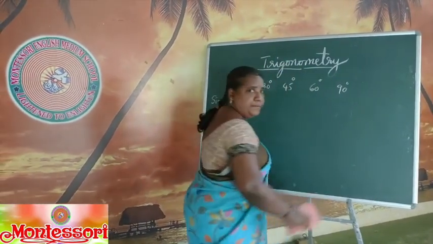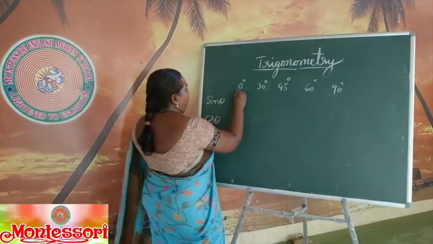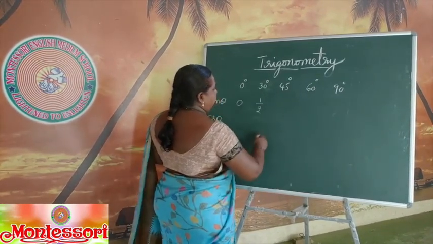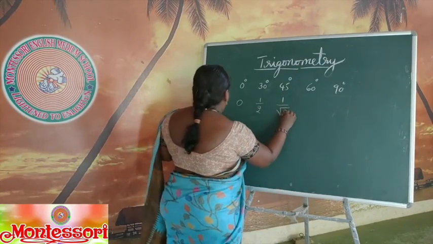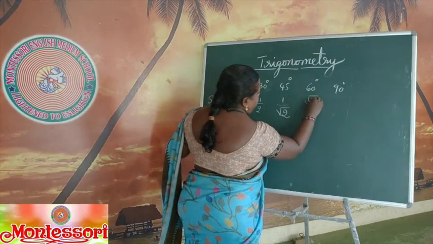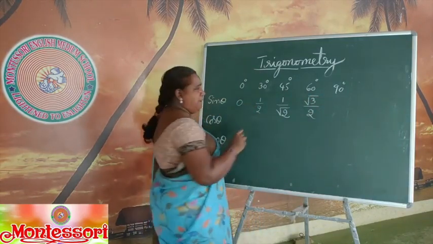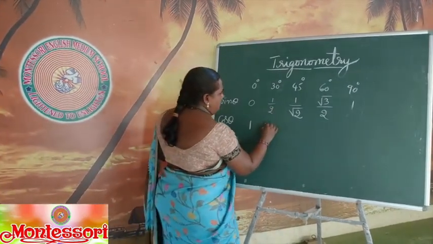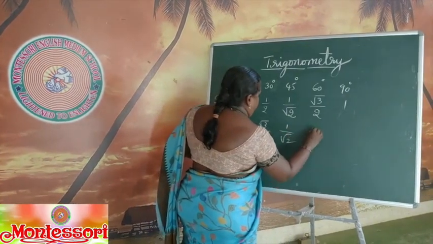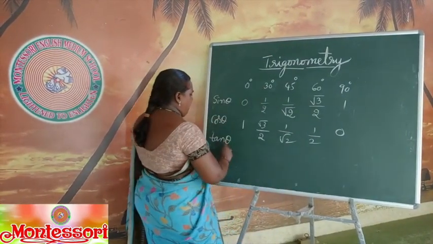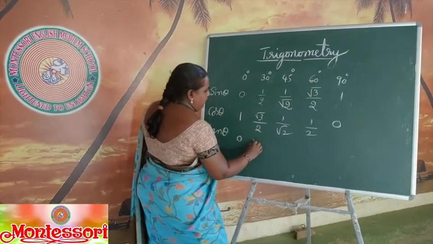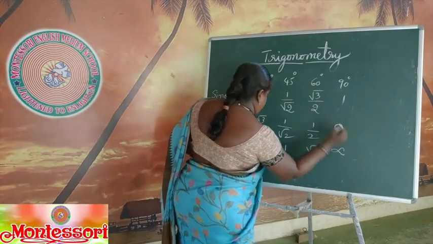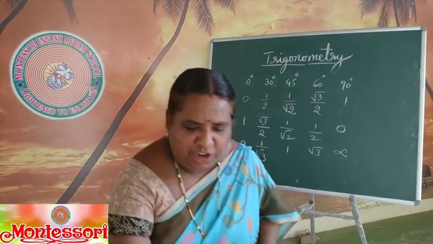First I'll give the table. Sin 0 is equal to 0 and the value of sin 30 equals half. Sin 45 is 1 by root 2. Sin 60 is root 3 by 2 and sin 90 is 1. And the same if you reverse, we will get the value of cos theta. And tan theta is nothing but the ratio of sin by cos. So this is the table of trigonometry, children.